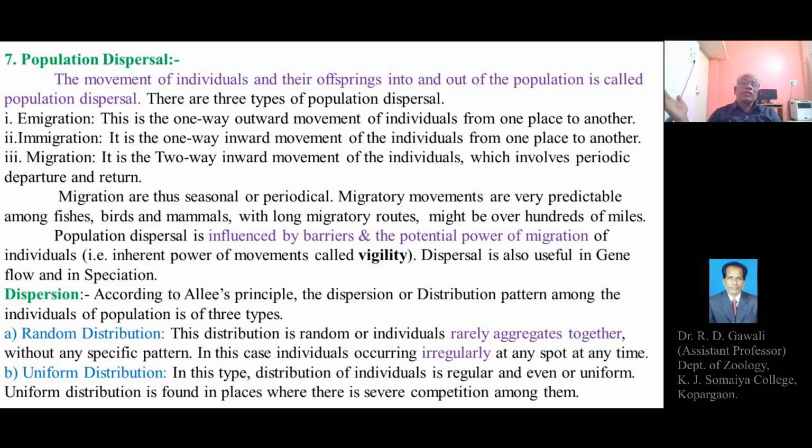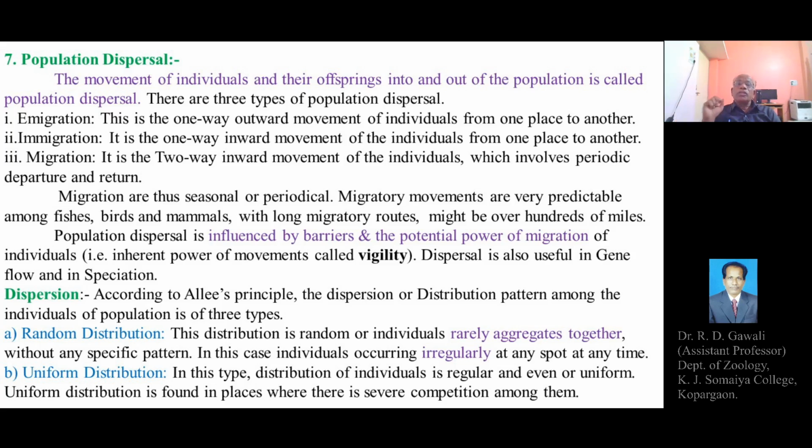So barriers like large water bodies, such as seas and oceans, or mountains will become a limiting factor for dispersal. So these are the barriers. Certain individuals cannot cross these barriers of large water bodies or mountains.